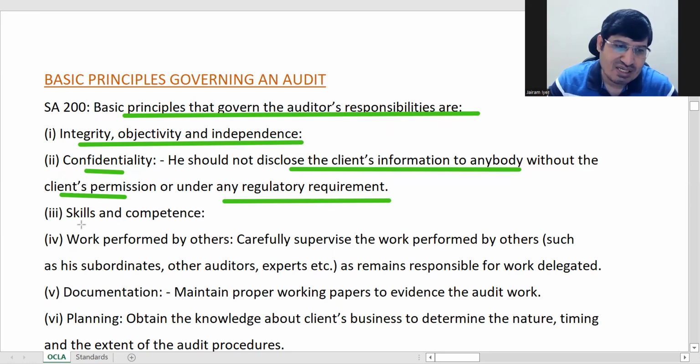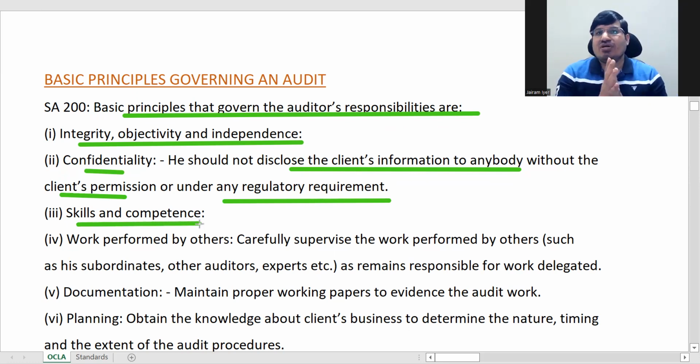Third is skills and competence, regarding his work. He should be competent in his work. Auditing basically requires you to be a chartered accountant. That itself is a tough course, and on top of that you should be very skillful in your work. You should know where to look. When you are going to audit such a big company, to be honest, nobody can see all the transactions. It's humanly impossible.